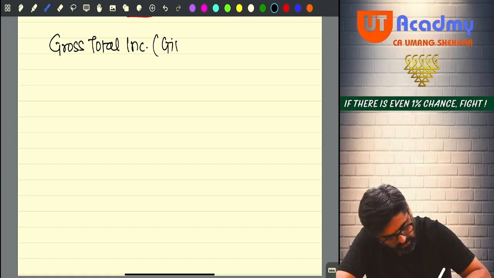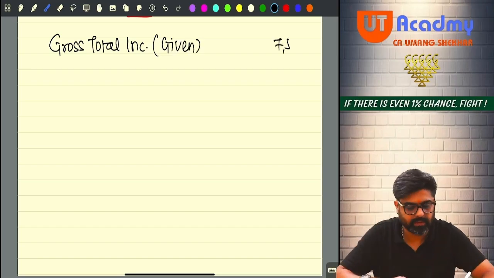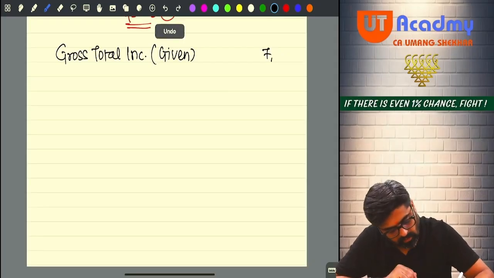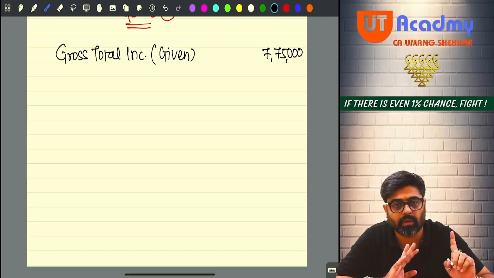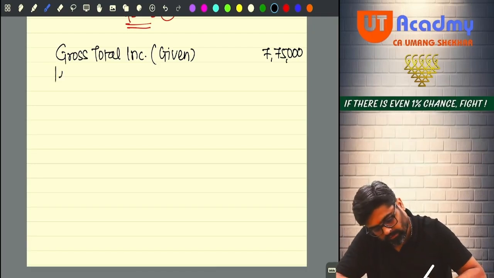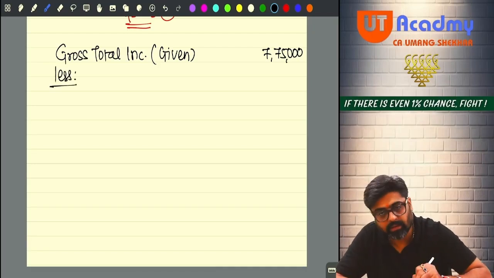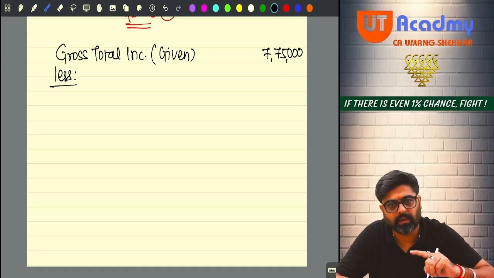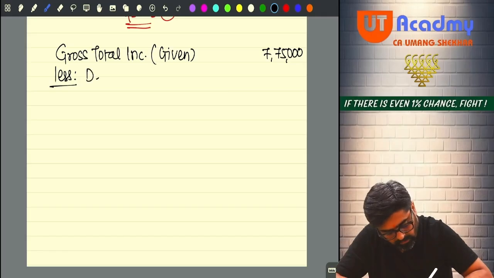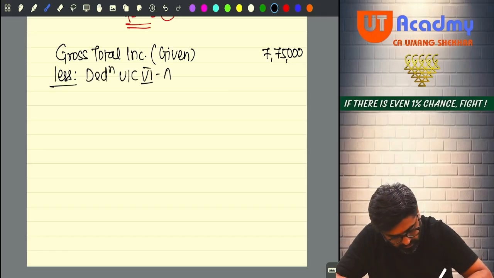In the bracket I will write down given. Outer column 7,75,000. Outer column directly I will write. So whatever deductions I am supposed to take, I will take from outer column only. Yes or no? Less. Is there any special income there in GTI? No. So I can directly claim chapter 6 deduction out of this? Yes. So deductions under chapter 6A.